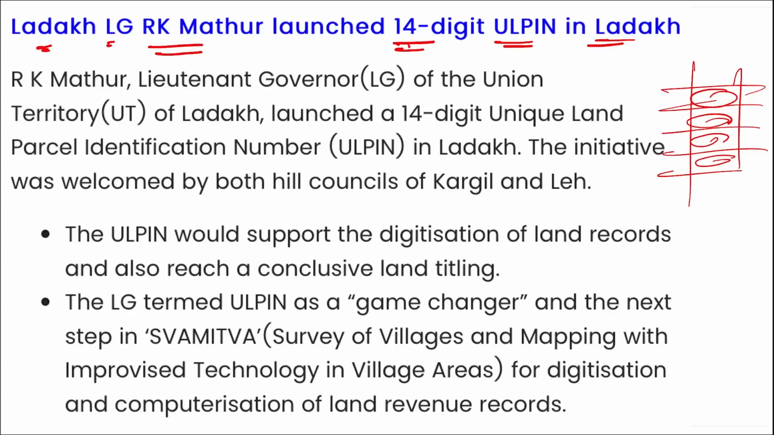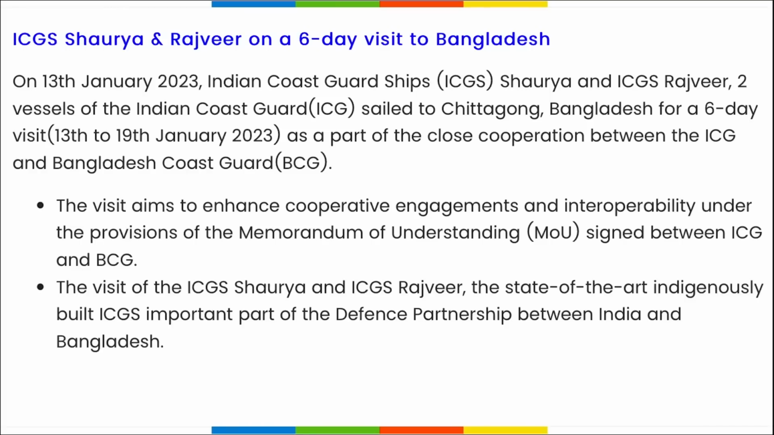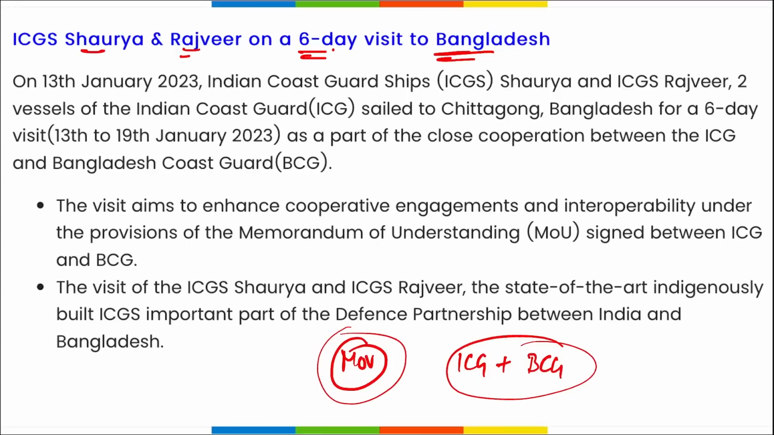Next, ICGS Shaurya and ICGS Rajveer. They are the two Indian Coast Guard ships that were on a 6 day visit to Bangladesh, as there was an MOU signed between Indian Coast Guard and Bangladesh Coast Guard. They signed this MOU in order to enhance the cooperation between the two and in order to increase the security between these two areas.